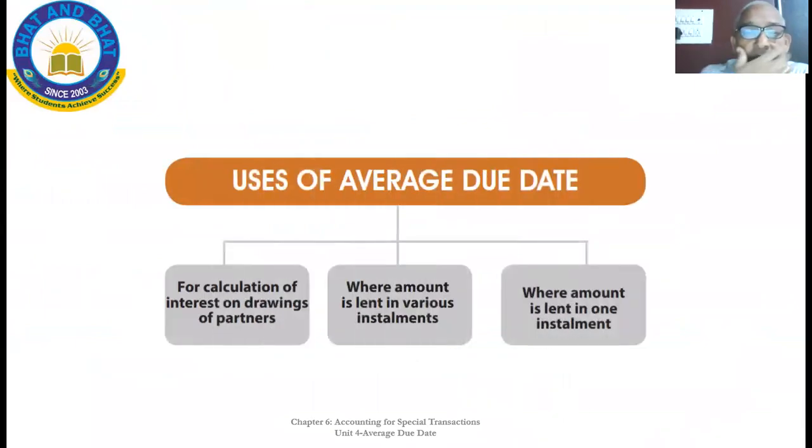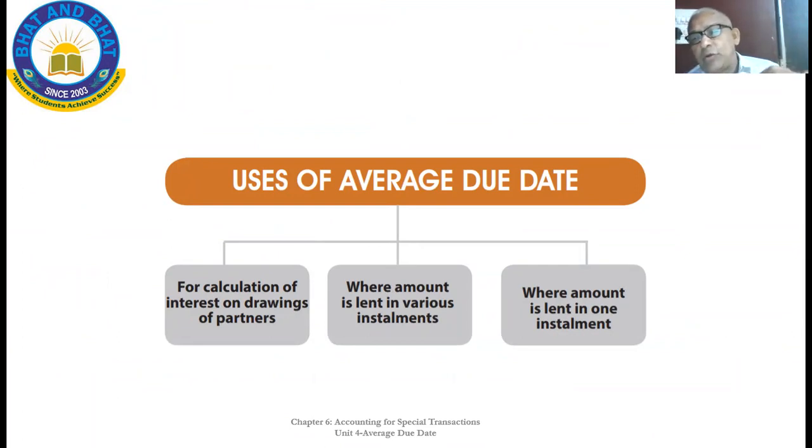See, for the calculation of interest and drawings of the partners in case of partnership accounts, we will use this calculation of interest, the average due date concept and all. Where an amount is lent, that is in installments, hire purchase and installments, there also we will do it.